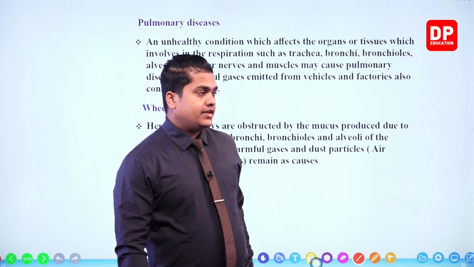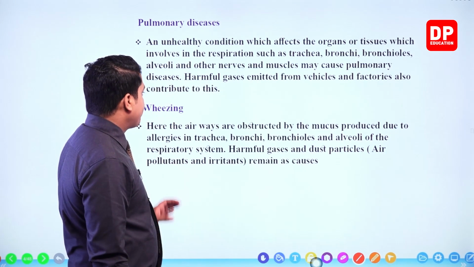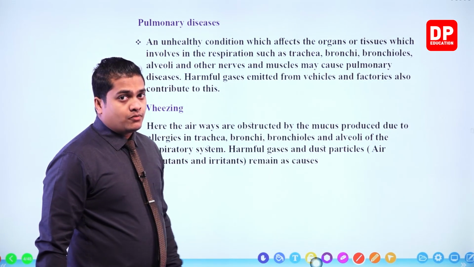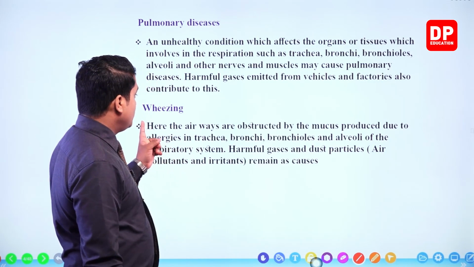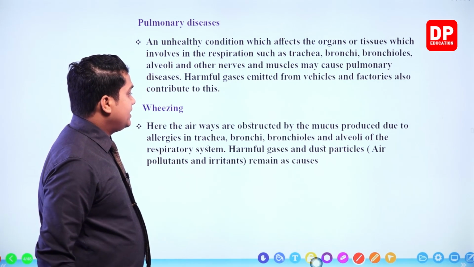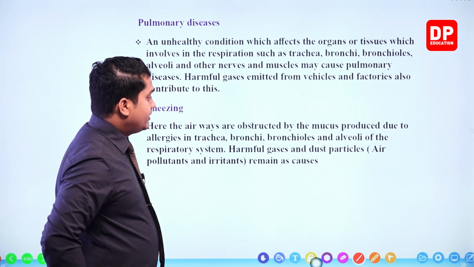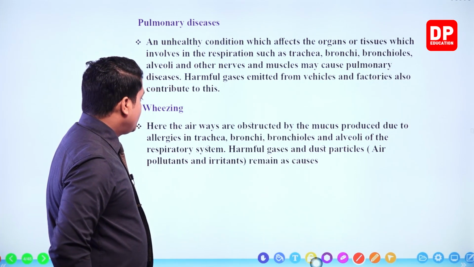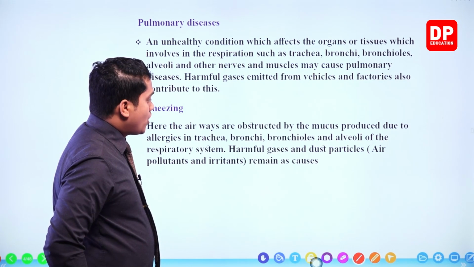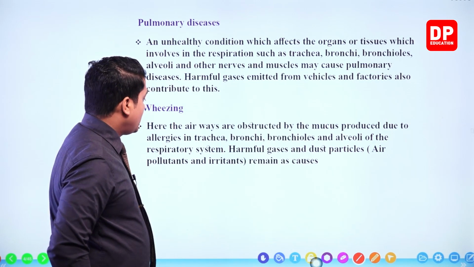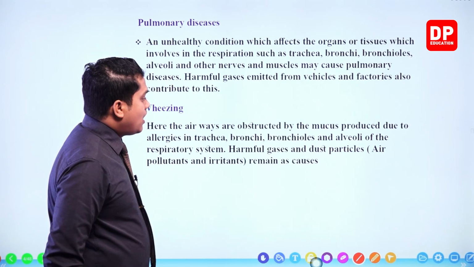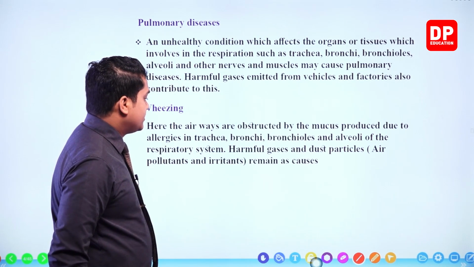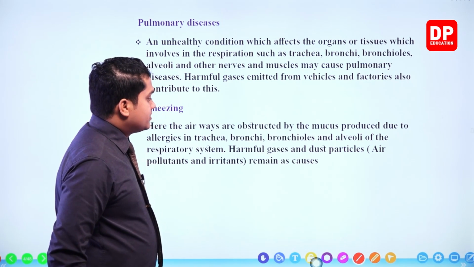Right then, the next one, wheezing. We are discussing pulmonary diseases, and the first one given is wheezing. Here the airways are obstructed by the mucus produced due to allergies in the trachea, bronchioles and alveoli of the respiratory system. Harmful gases and dust particles, air pollutants and irritants remain as the causes.